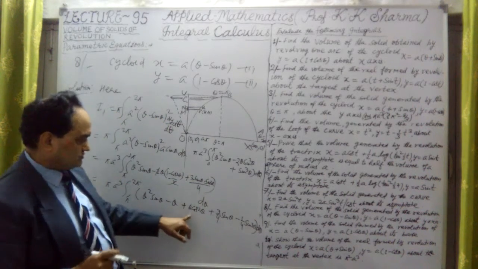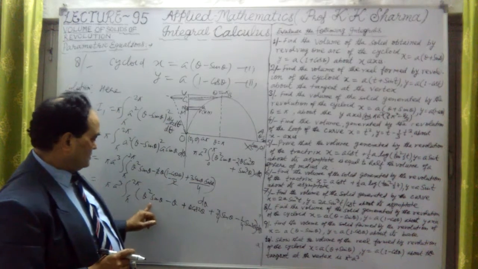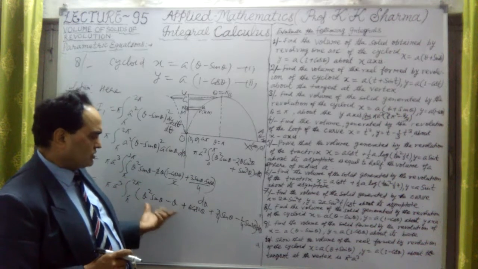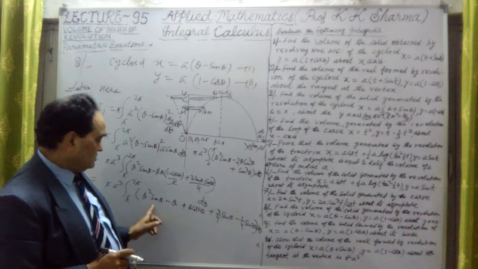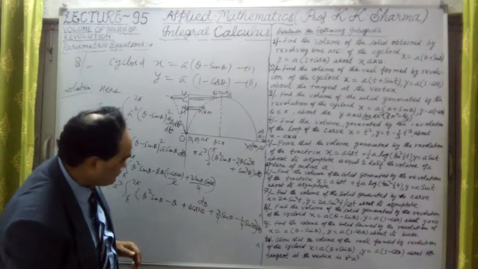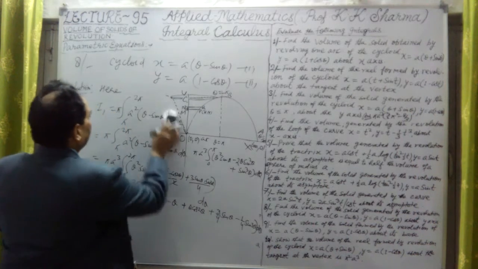Now these two steps, theta cos 2 theta and theta square sin theta, cannot be directly integrated, they are to be integrated by parts method. First let me integrate them.